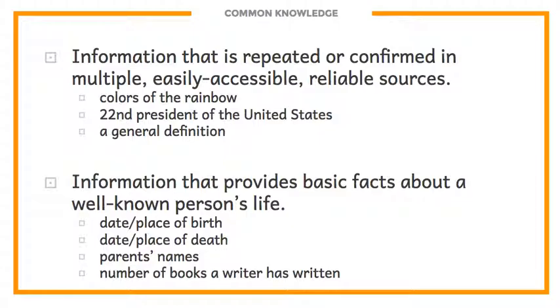In other words, it doesn't have to be information that everybody walks around knowing. However, it should be information that a person could go to an online encyclopedia and find the answer to.